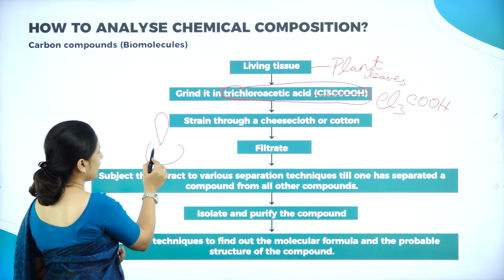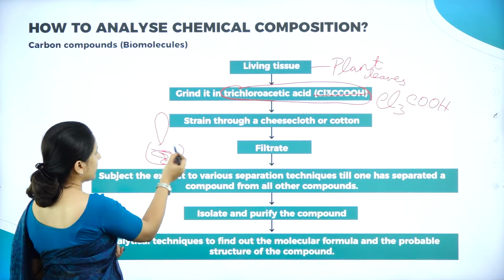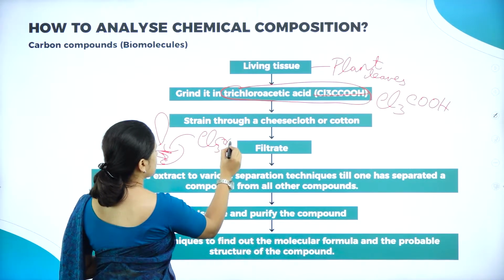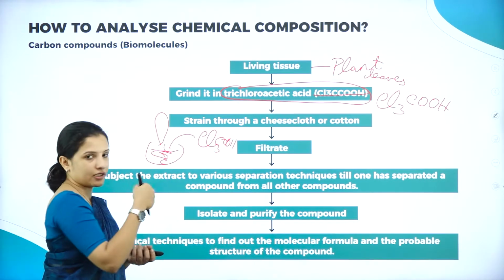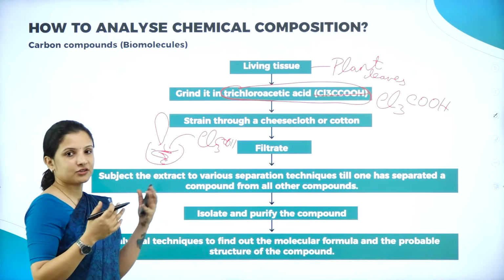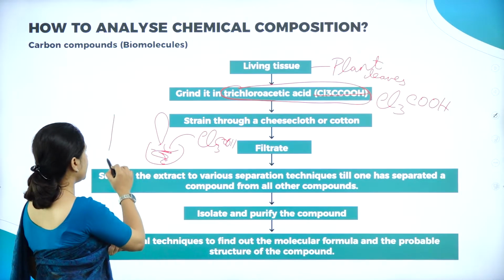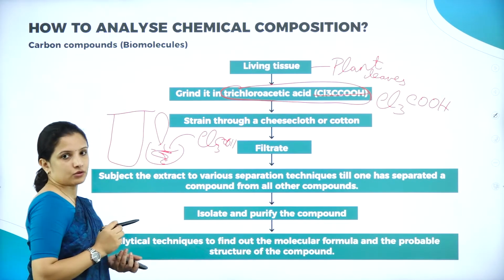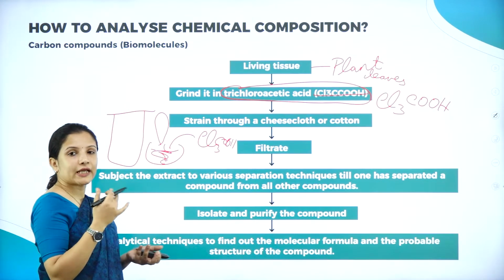Into this I will add my leaf material and I will pour in trichloroacetic acid, and I'll grind it into a paste. Once I grind it into a paste, I'll take a beaker and into the beaker I will put a cheesecloth. Why cheesecloth? So that I can filter it.